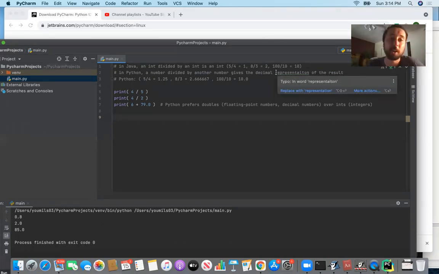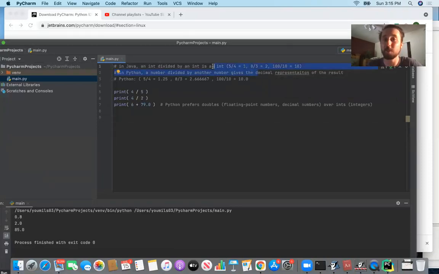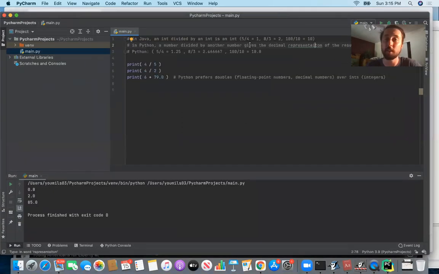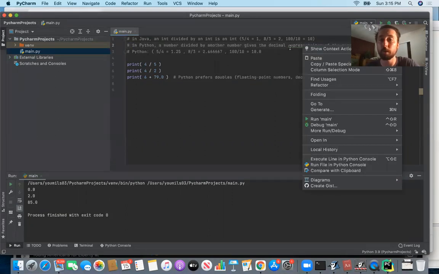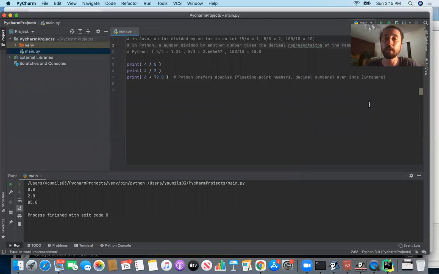And this is in a comment, right? So this is in a comment. Python doesn't care. Python's not going to read and interpret this, but just for the programmer, it says, oh, well, maybe in your comment, you spelled one of the words wrong. So I think that that's kind of cool. And then you can decide what you're going to do with that comment. So what you could do is replace it with the suggestion that they give you. You can just click this blue hyperlink and it'll go ahead and replace it. But then if you click more actions down here, oh, maybe you meant a different word. Maybe you meant representative. Maybe you meant representations, right? And then you could go ahead and decide what you wanted to do with that, or you could ignore it altogether. So you could ignore types of errors like that.